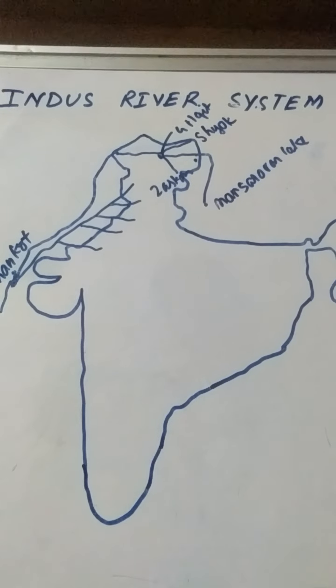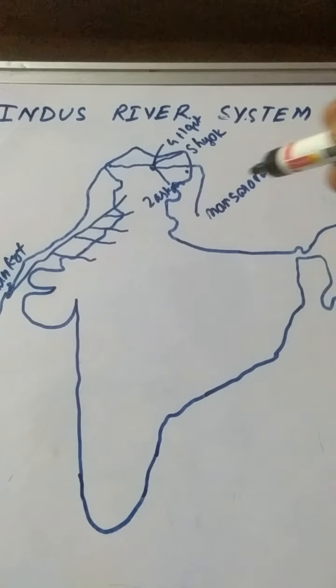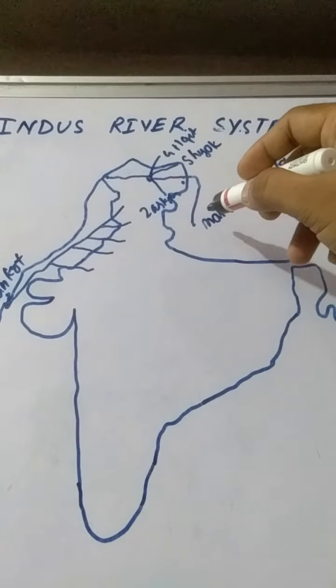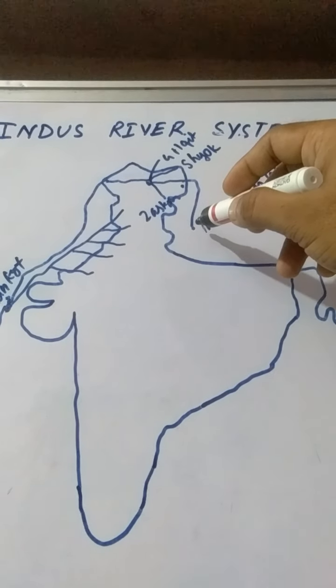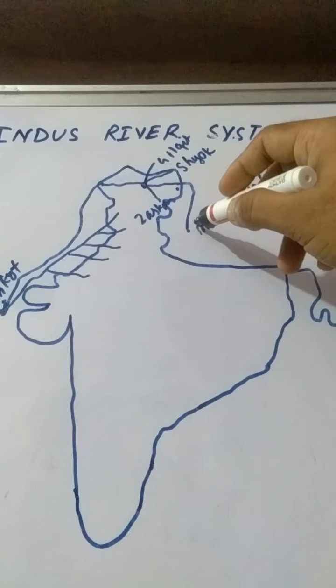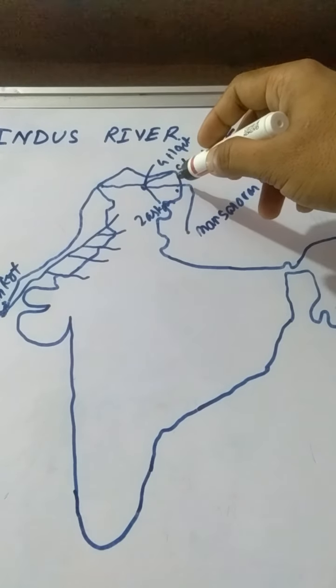Students, today we will discuss the Indus River system. First, we will see the Indus River's place of origin. It is Mansarovar Lake, in the Tibet region. This river started from this place, flowed toward the north direction and moved into India from the Ladakh